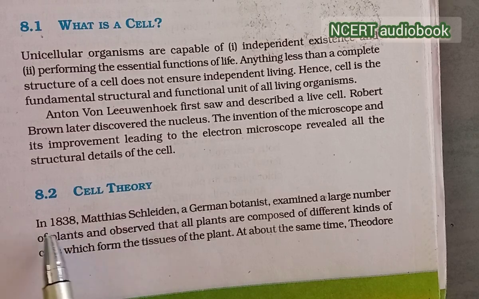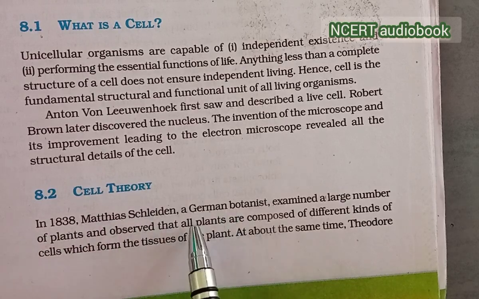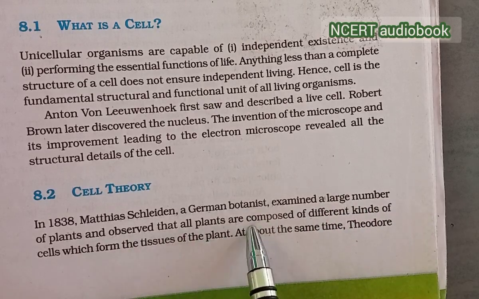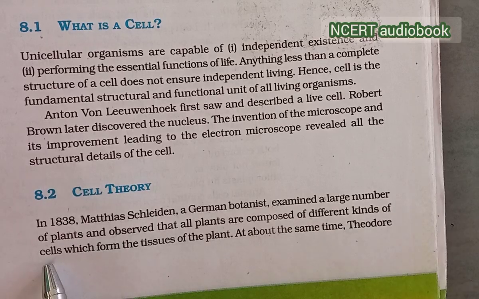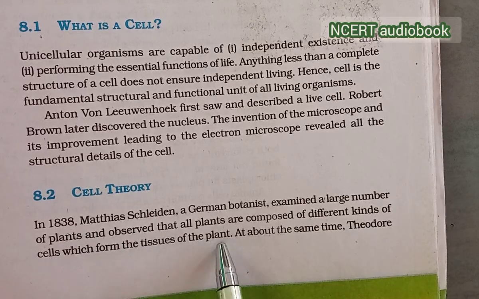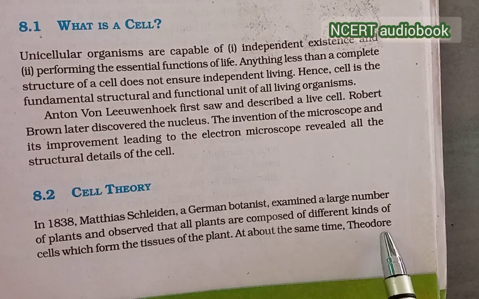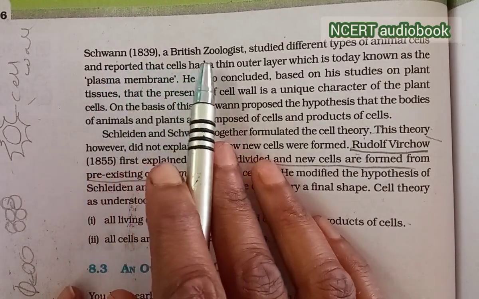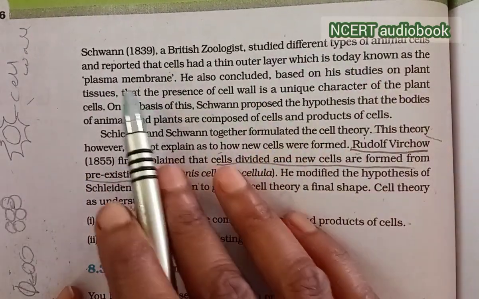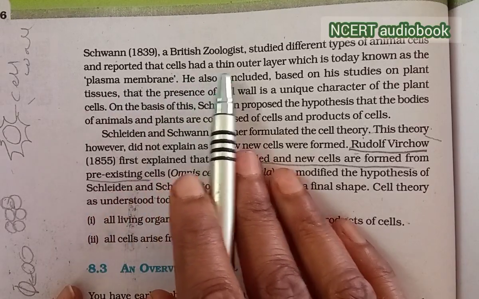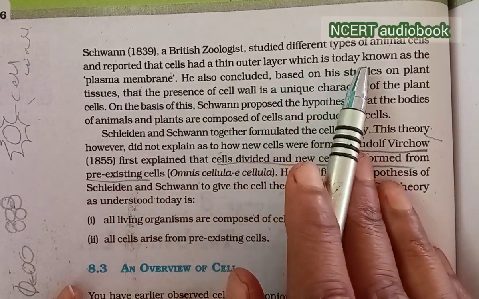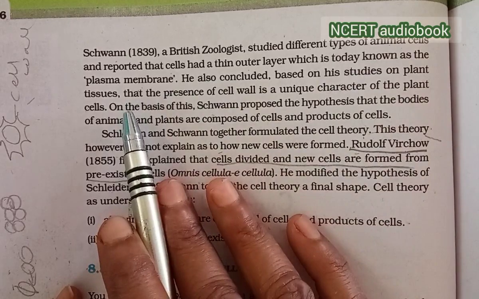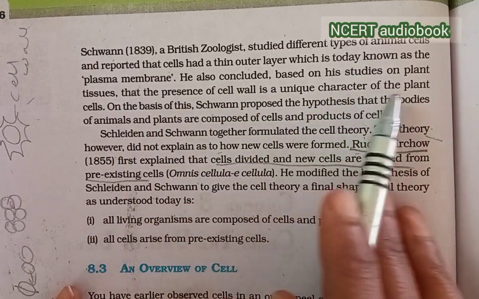Cell theory. In 1838, Matthias Schleiden, a German botanist, examined a large number of plants and observed that all plants are composed of different kinds of cells, which form the tissue of the plant. At about the same time, Theodor Schwann, in 1839, a British zoologist, studied different types of animal cells and reported that the cells had a thin outer layer, which is today known as the plasma membrane. He also concluded, based on his studies of plant tissues, that the presence of the cell wall is a unique characteristic of plant cells.